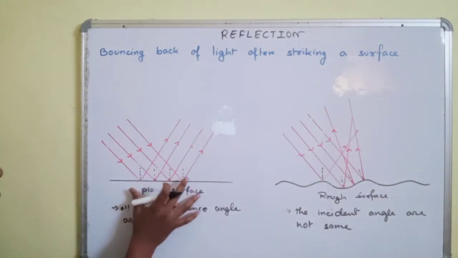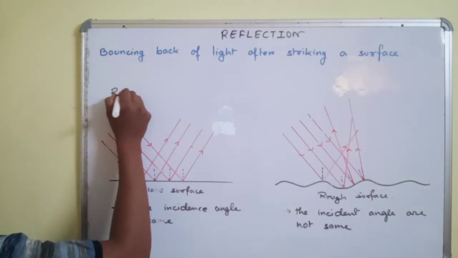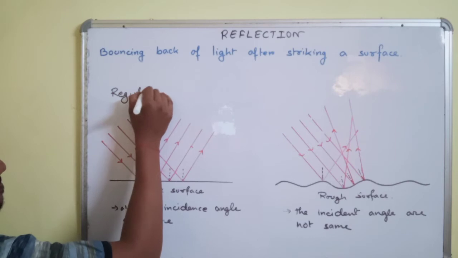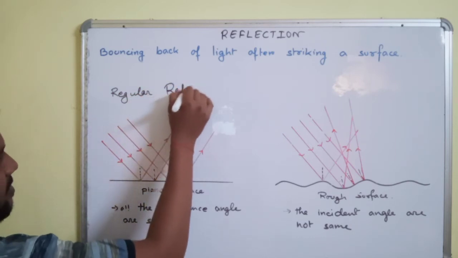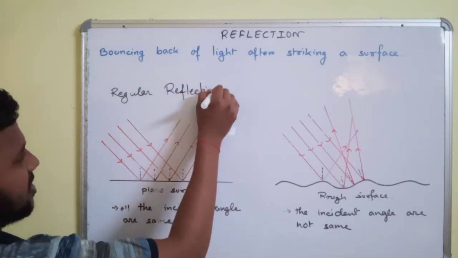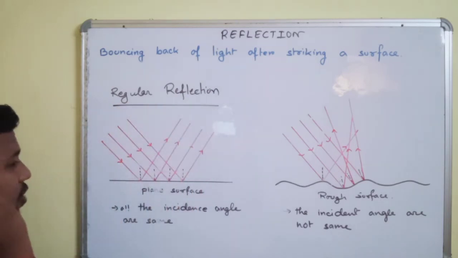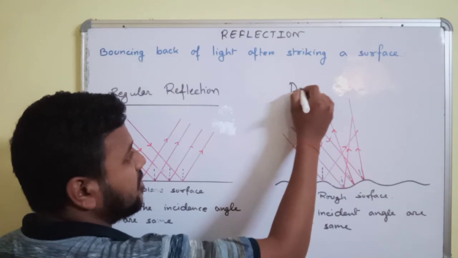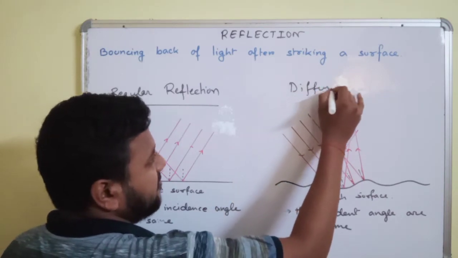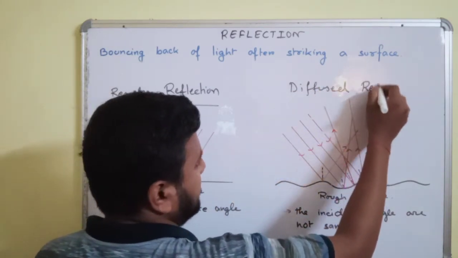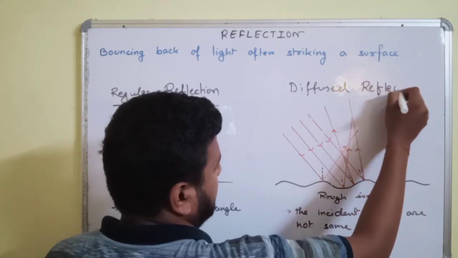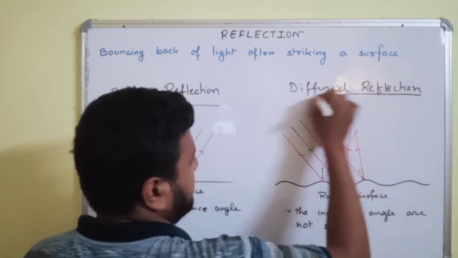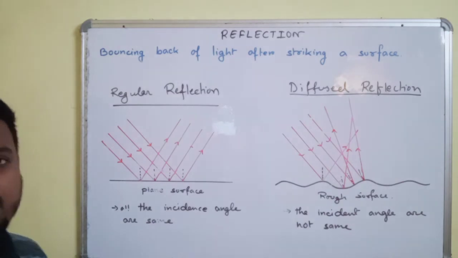So this particular reflection is called regular reflection, whereas this particular reflection on a rough surface is called diffuse reflection. So I hope this is clear.